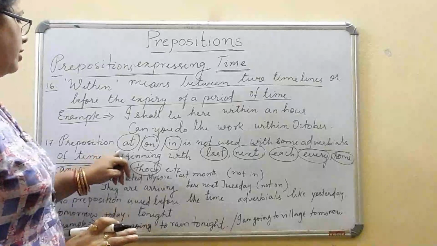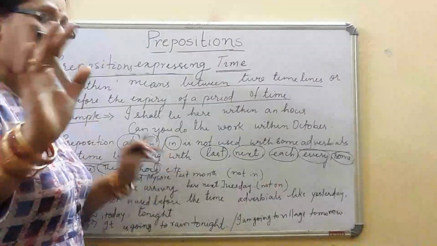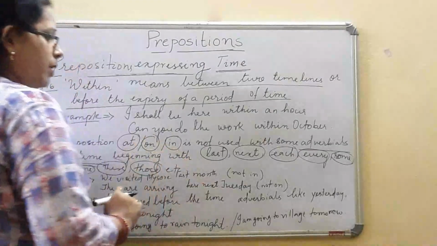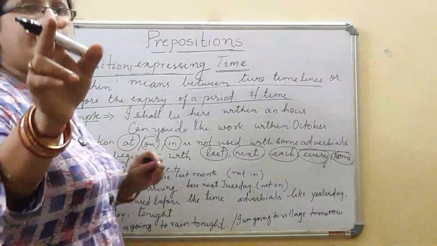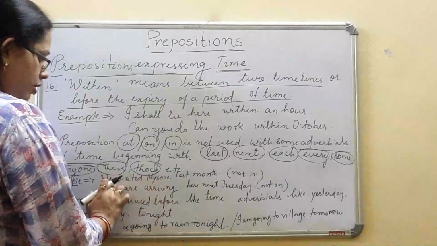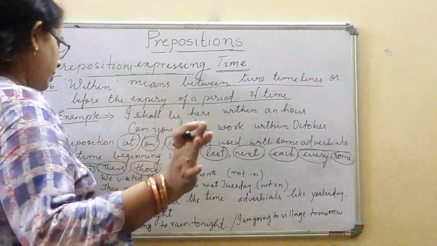Before this we cannot use at, on, in. For example, we visited Mysore last month. I cannot say we visited Mysore in last month. In last month is totally wrong. We have to say we visited Mysore last month.